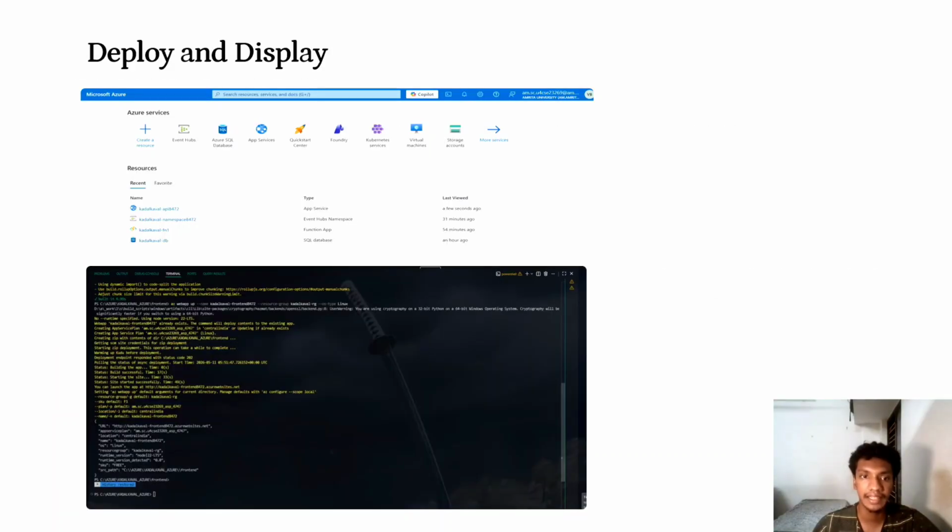This slide demonstrates how the project was deployed and validated on Microsoft Azure cloud infrastructure. We deployed the React frontend using Azure App Service, the FastAPI backend using Azure App Service, Azure Functions for serverless event processing, Azure SQL database for telemetry storage, and Azure Event Hub for real-time streaming.